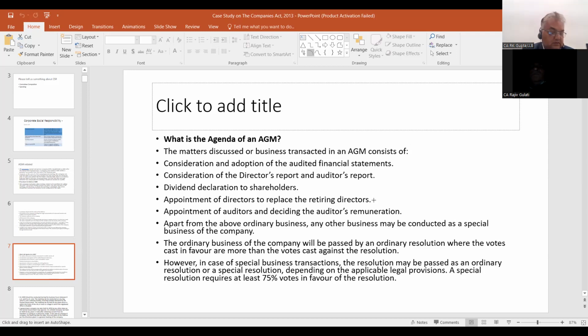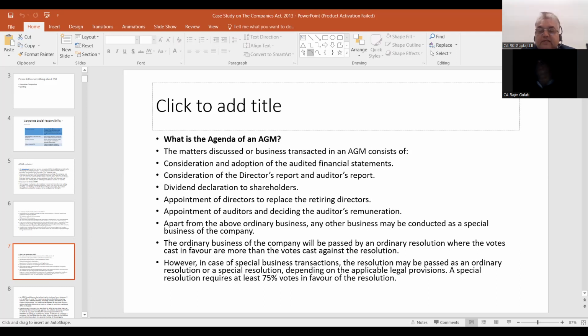Adda is the code word, sir. Sir, an independent director will not attend the AGM, no, sir? It's not mandatory to attend the AGM. Okay, great. Okay.